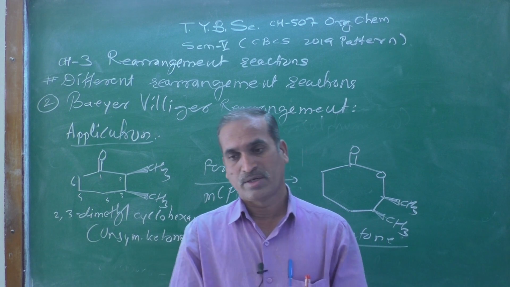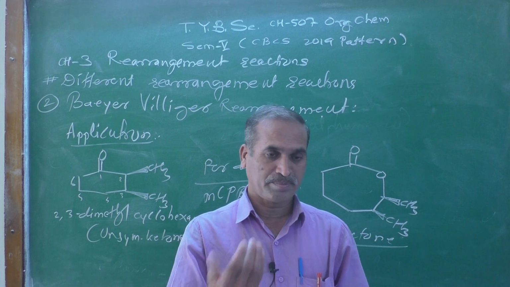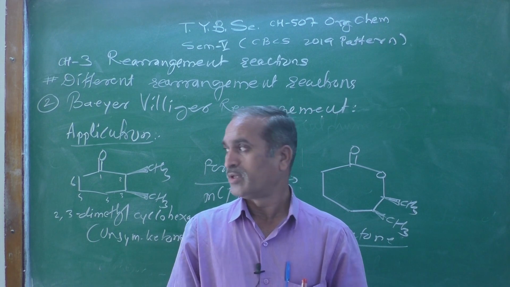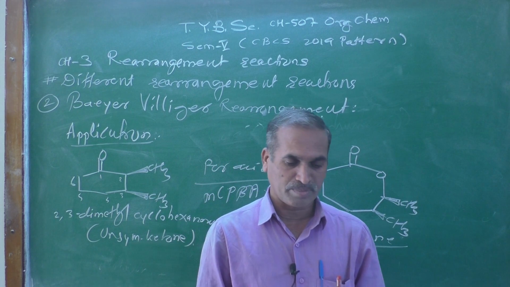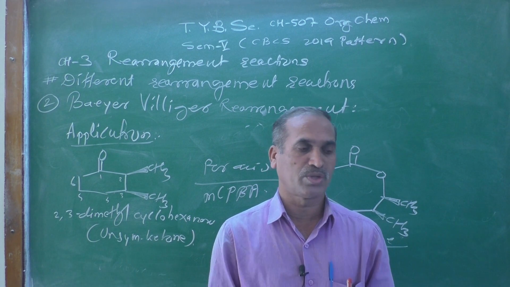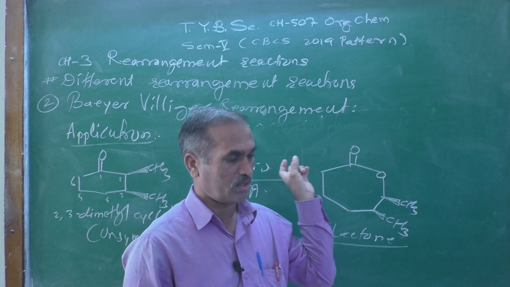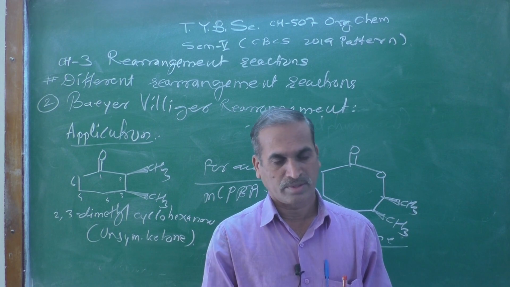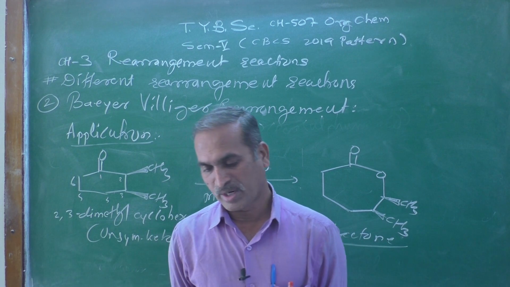Aryl compounds always have some electron donating or electron withdrawing group, and if you remember the migratory aptitude order,